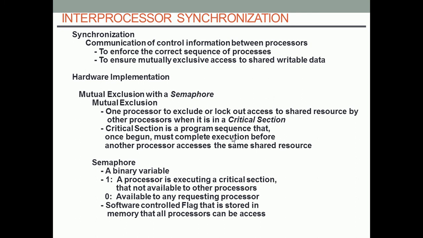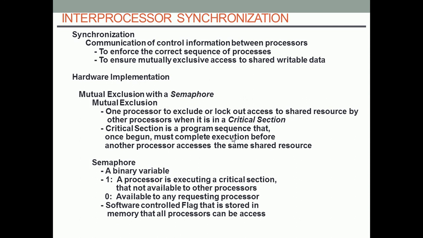As we studied in our previous topics, mutual exclusion is a concept where the data which is common or shared for many processors will be placed in a separate area. That area is called the critical section. A critical section is a program sequence that, once begun, must complete execution before another process accesses the same shared resource. Another way to synchronize the processors is the semaphore.